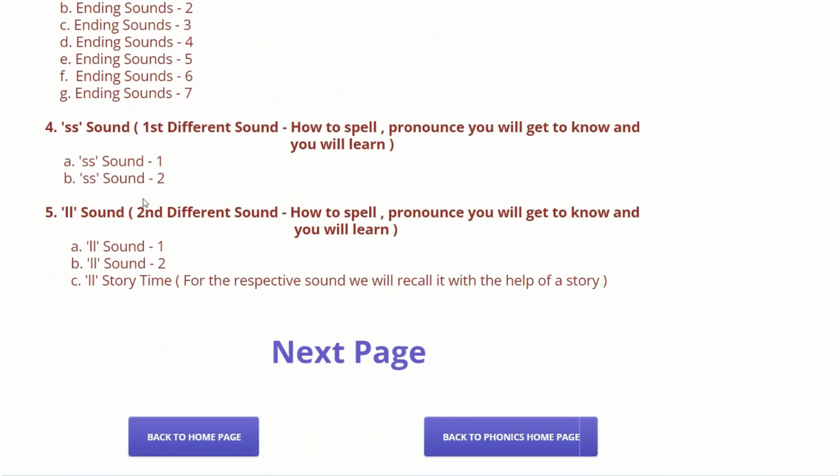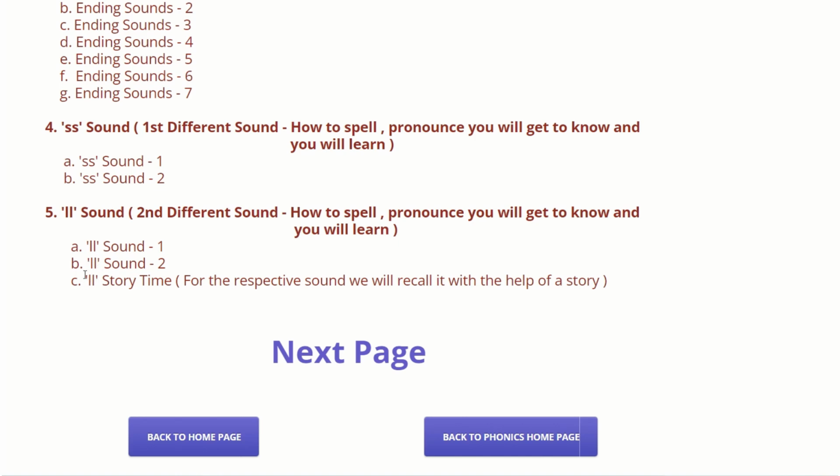That is a long sound. Then the L sound, which is also a long sound. That's the second different and most important sound. Here also the team will help you how to spell and pronounce. You will get to know each and everything. After each completion, either we will give you a question-answer format, or it will be a story, or a rhyme, or something. There would be some reading or some sentences after each and every important topic completion.